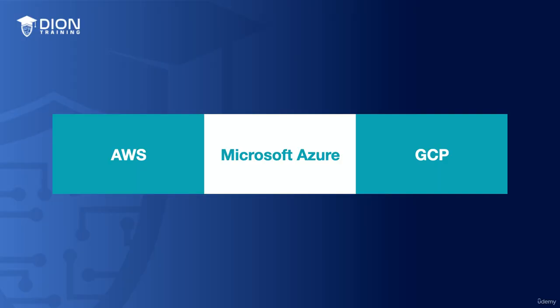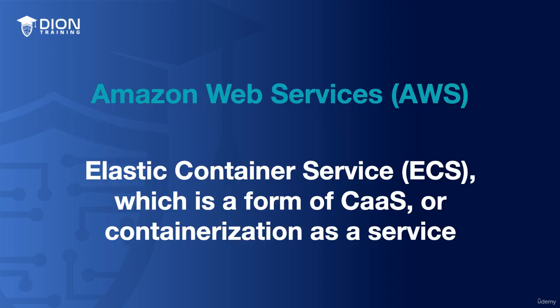Now, let's go ahead and take a look at the three major service providers once more and see what they're offering as anything as a service. First, we have AWS or Amazon Web Services. Now, Amazon Web Services has a service called the Elastic Container Service known as ECS. This is what we refer to as Containerization as a Service or CaaS.